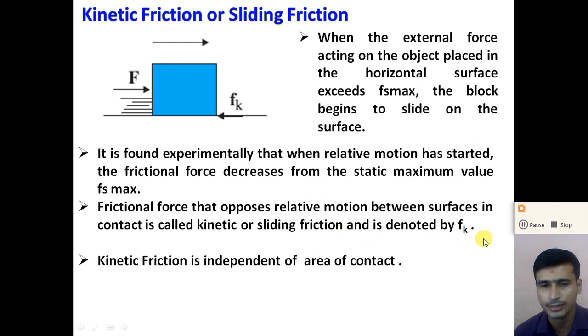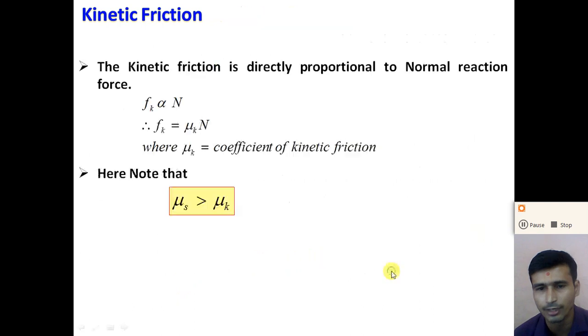Like the static friction, the kinetic friction is also independent of the area of contact, right? The kinetic friction is directly proportional to the normal reaction force. So we can say that Fk is proportional to N. To remove this proportionality, we need to put in a constant, that is mu k. So we get the equation of the kinetic friction: Fk is equal to mu k into N, where N is the normal reaction force, and the normal reaction force is equal to the weight force.